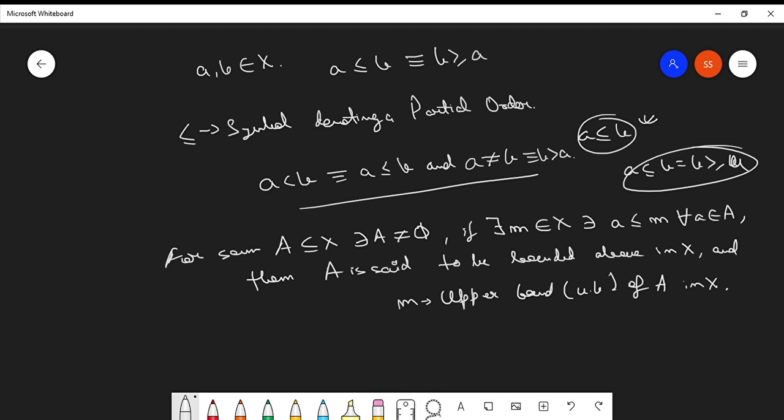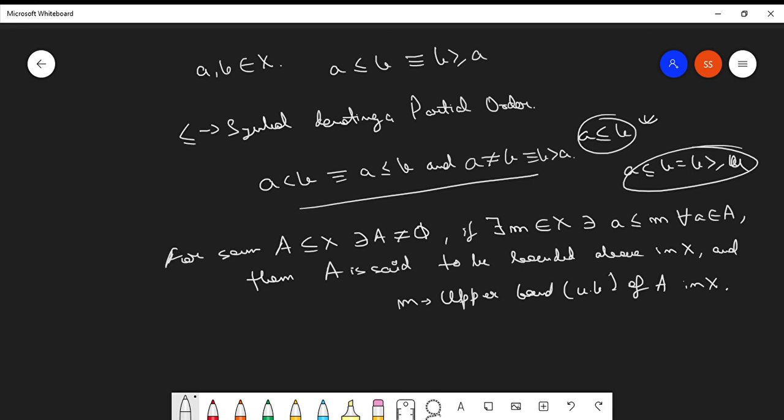Got it? It is not mandatory for the upper bound to belong to the subset A. It might be included in the subset A, but that's not always mandatory.